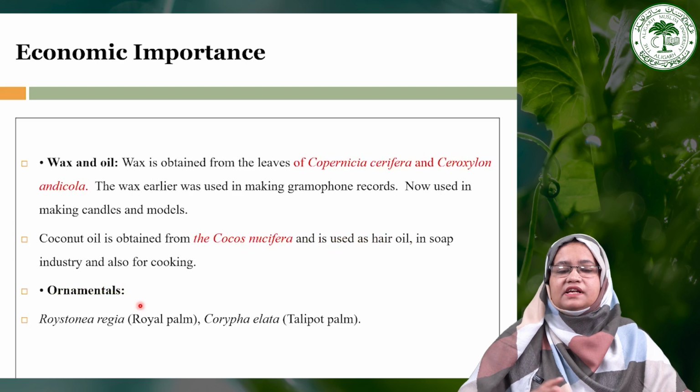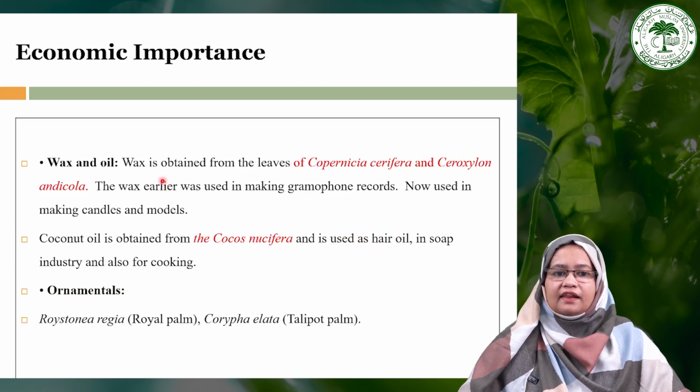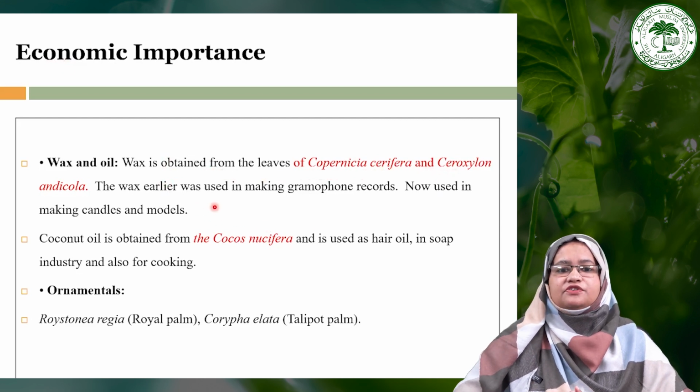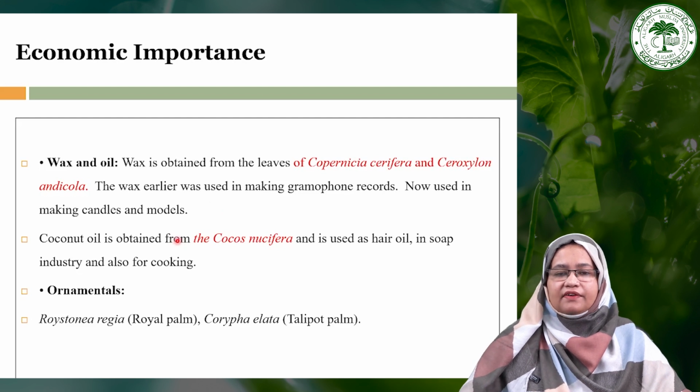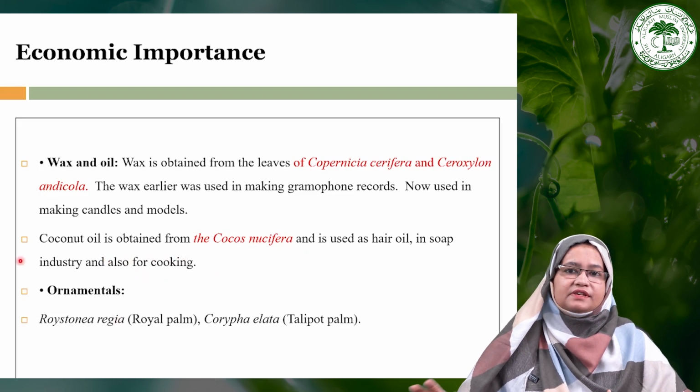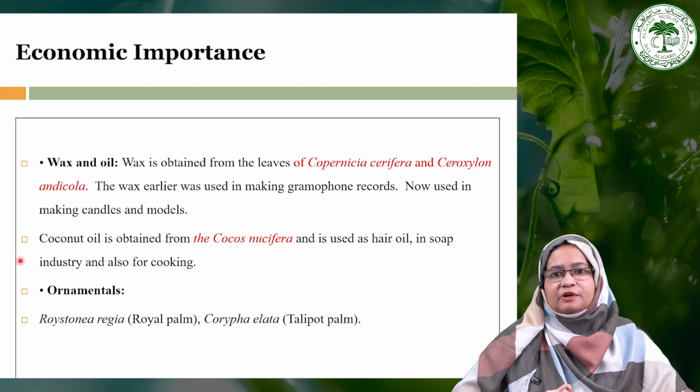Besides this, they also yield some important wax and oils, like wax is obtained from the leaves of Copernicia and Ceroxylon, and this wax was earlier used in the making of gramophone records. Now it is used in the making of candles and models. Besides this, coconut oil is obtained from Cocos nucifera, and is used as a hair oil, in the soap industry, and also for cooking. Besides all this economic importance, this particular family is also used as ornamental plants.